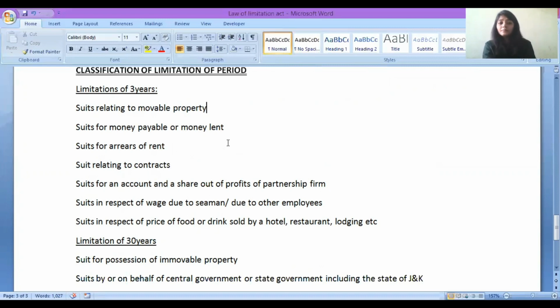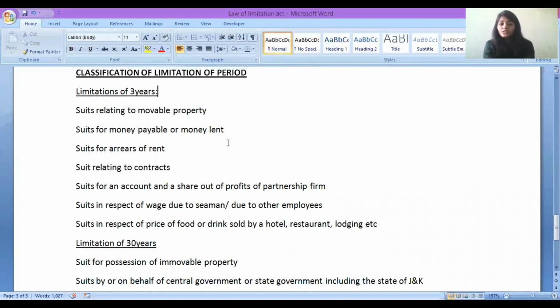For example, limitation of 3 years. In what situation will you get a limitation period? Limitation period, I hope now you are very familiar. What is the limitation period? The period within which you can enforce your right in the court of law. Limitation Act कभी आपको right मना नहीं कर रहा. After the limitation period also you will have the right, but you cannot enforce it in the court of law. Out of court settlement is very well allowed, but the right to enforce in the court of law, that is the limitation period. So different limitation periods are there.